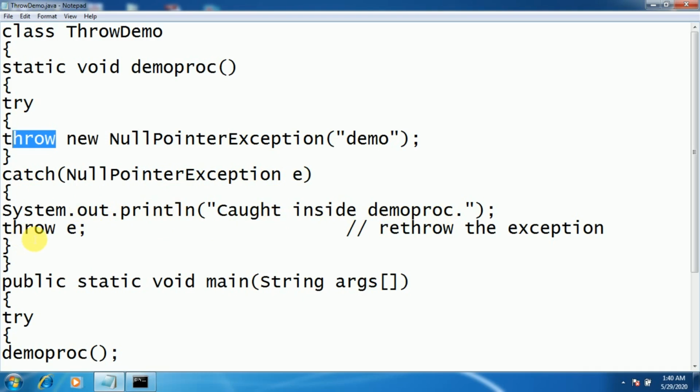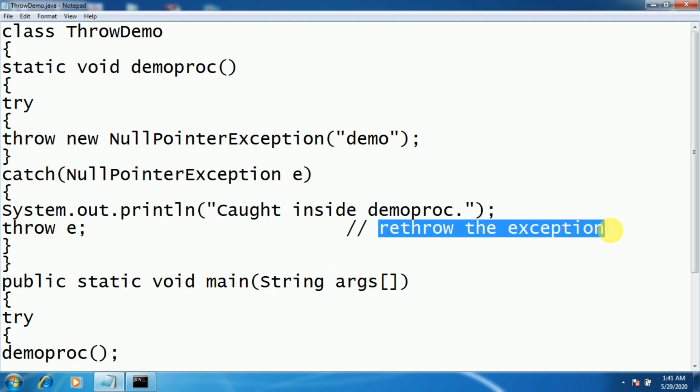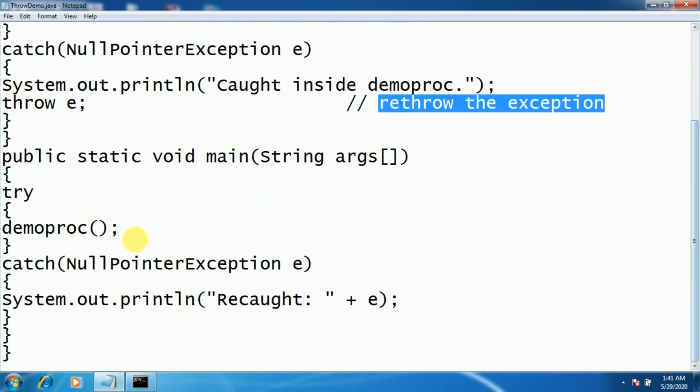Suppose you use the throw keyword one more time inside a catch, then we call it rethrowing the exception. Once you have already used it in a try block, and one more time you are using the same throw keyword in the catch block, which we call rethrowing an exception. Throw e, which is again going to be caught by this NullPointerException. Based on that, the recaught message will be displayed to you. So this is the end of the demoProc.